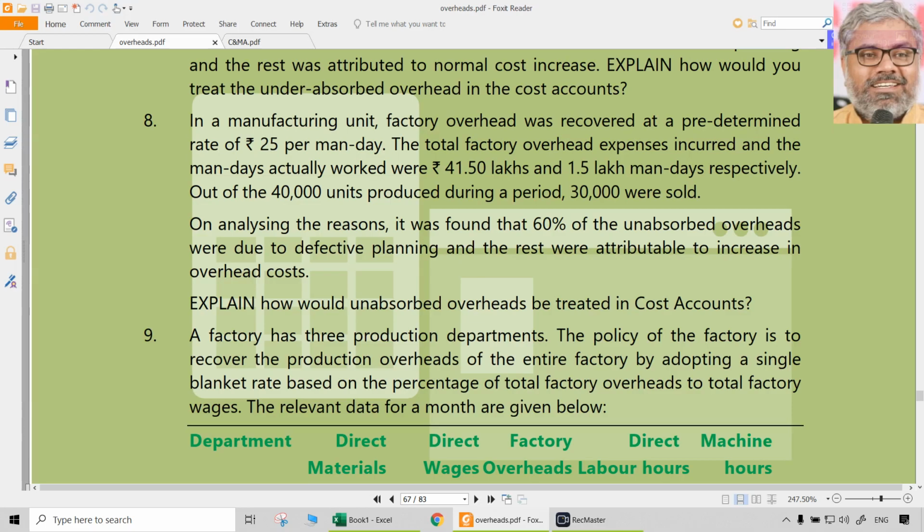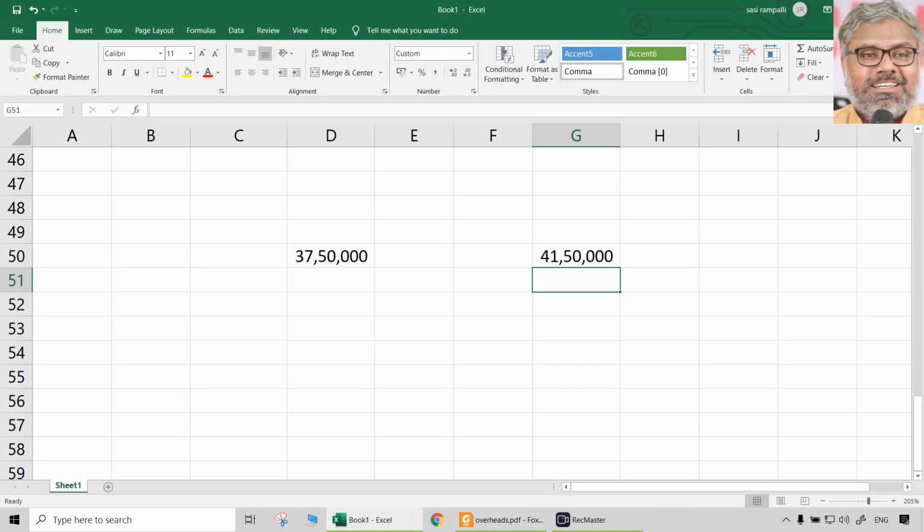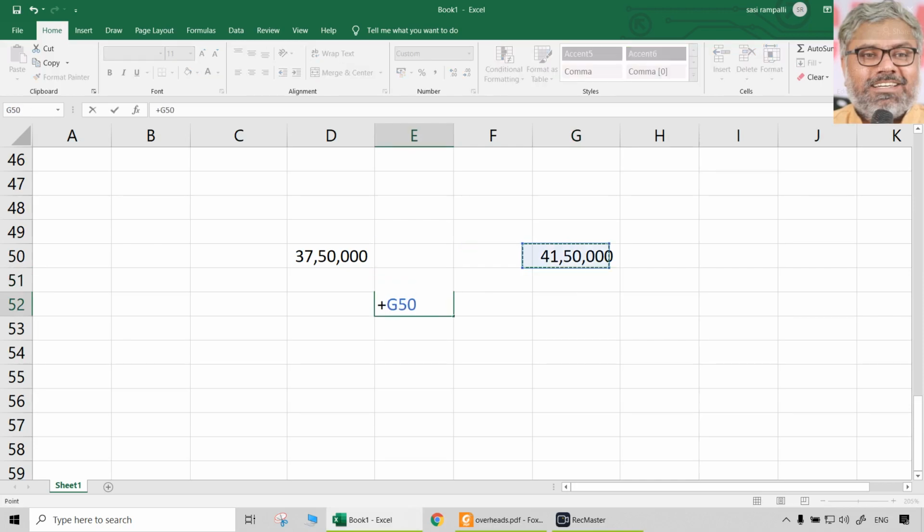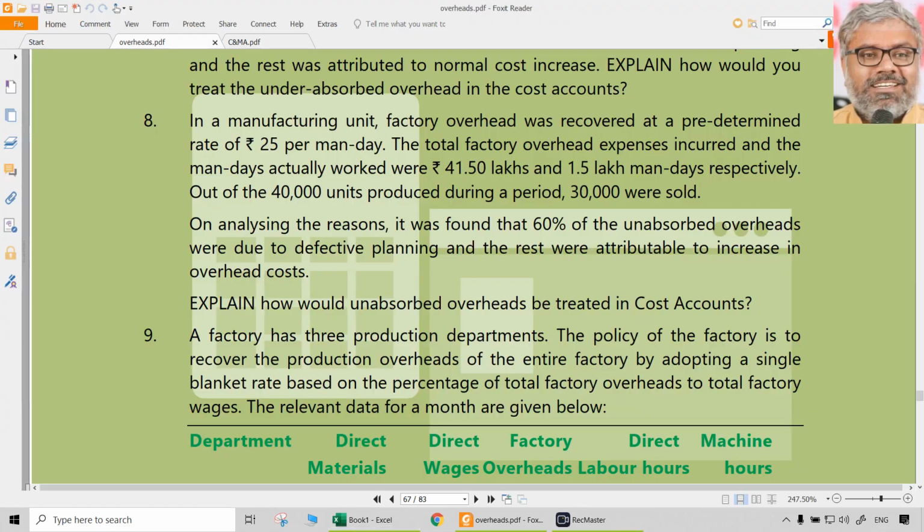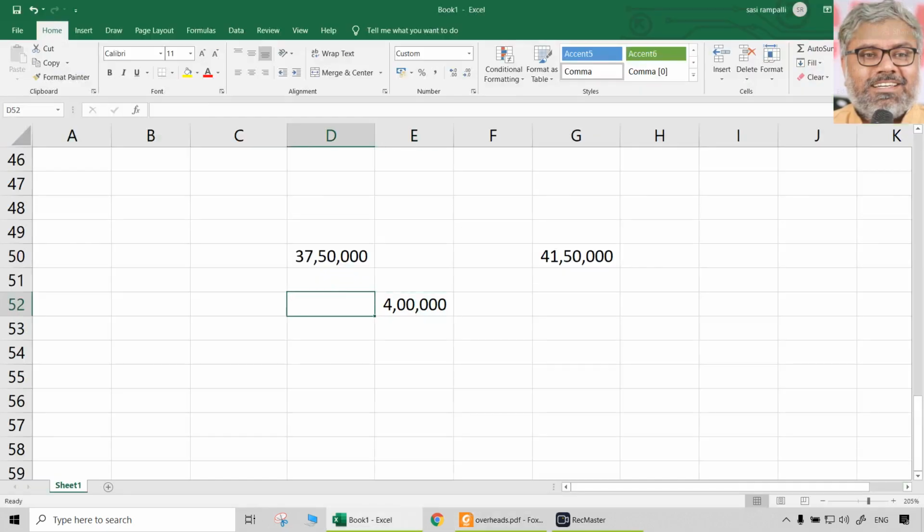Special items like that, non-recurring items, prior period items, those are all there. They are not to be used for supplementary rates. They can be directly charged to the costing profit and loss account separately, or maybe they can be ignored in cost accounts also, because they are not directly related to cost. They can be financial accounting items, but still there is nothing like that here. Actual overheads are 41.5 lakhs and absorbed overheads are 37 lakhs 50,000. So how much is the under absorbed overheads here? Under absorbed here also 4 lakhs.